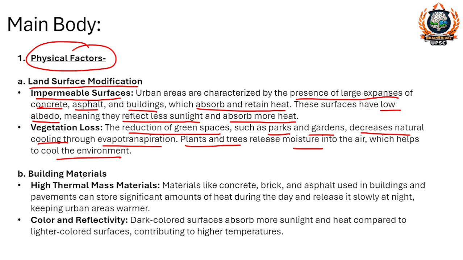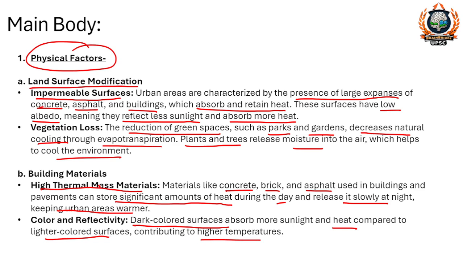Third is building material. High thermal mass materials like concrete, bricks, asphalt, which are used in the construction of buildings and pavements, can store a significant amount of heat during the day, and will release this absorbed heat during the night, but it would be a very slow process, keeping urban areas warmer. Next is color and reflectivity. Dark colored surfaces absorb more sunlight and heat compared to lighter colored surfaces. It contributes to higher temperature. So these are the physical factors.